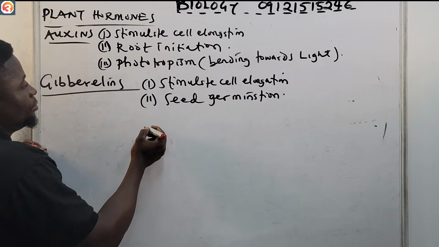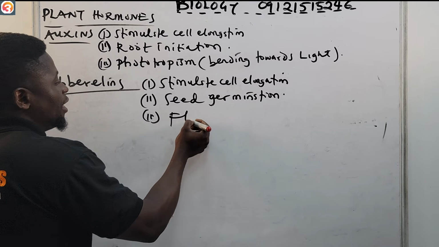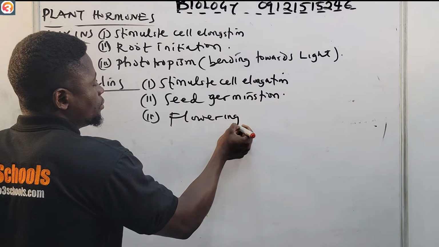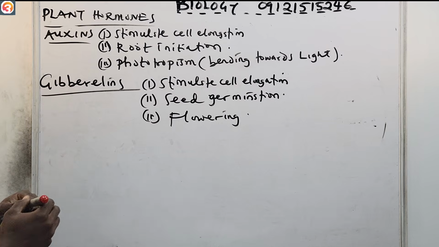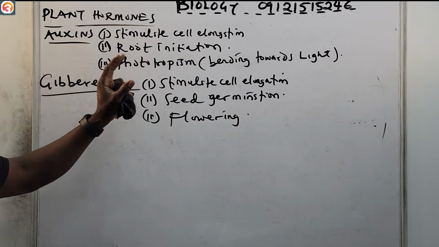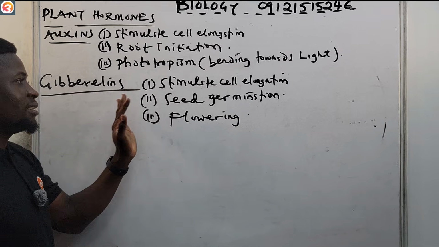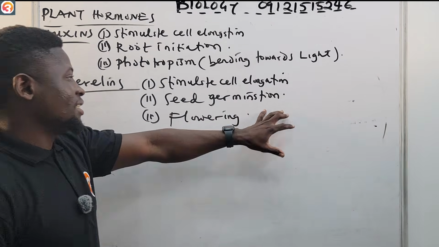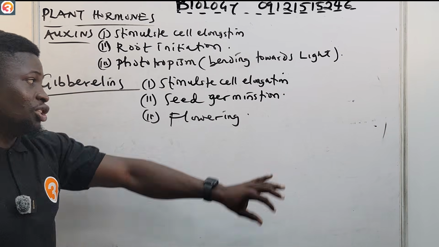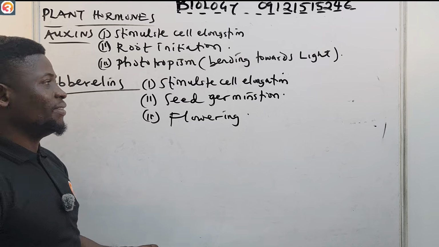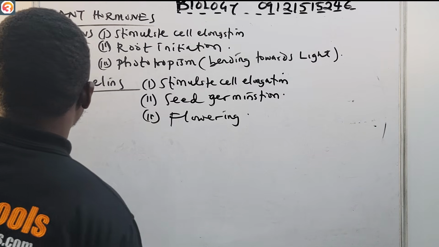Then number three, they help in flowering. So take note of that. For auxins: stimulation of cell elongation, root initiation, and tropism, that is bending towards light. Gibberellins: stimulation of cell elongation, help in seed germination, and also in flowering.